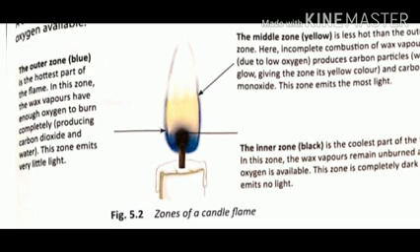Now the last zone of the candle flame is the inner zone or the black zone. It is the coolest part of the candle flame. In this zone, the wax vapors remain unburned and oxygen is abundantly available. This zone does not produce any residue and emits no light.